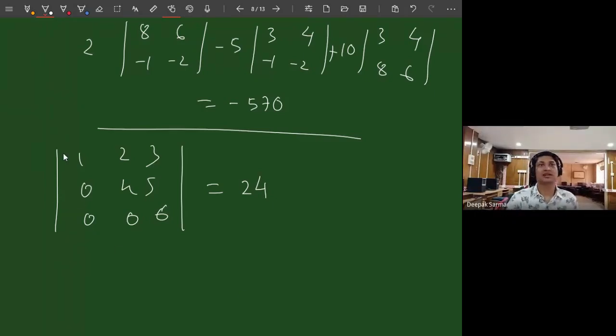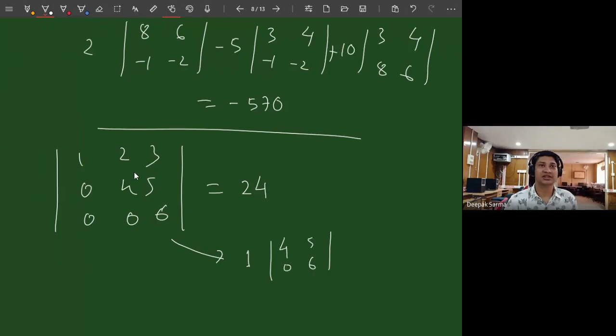If you want to find it in terms of a row, if you choose the first row, it may be a bit complicated, not that complicated. You have to find 3 values. If you want to find it in terms of a column, the first column, first I have 1, then the remaining 4, 6, 5, 0.